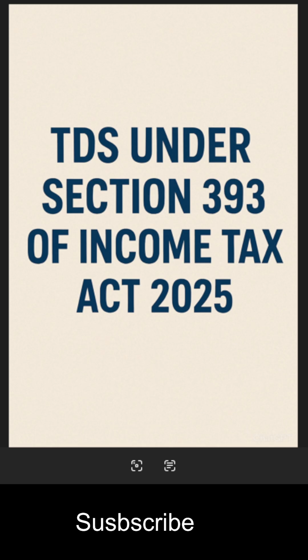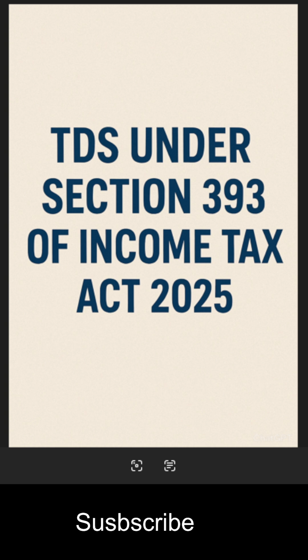Here it is divided into two parts. One is 2% if it's plant, machinery or equipment. If it's land, building, etc., then it is 10%. As now also, it is the same thing. Here also the threshold limit is 50,000 rupees for a month or part of a month, beyond which TDS has to be deducted.